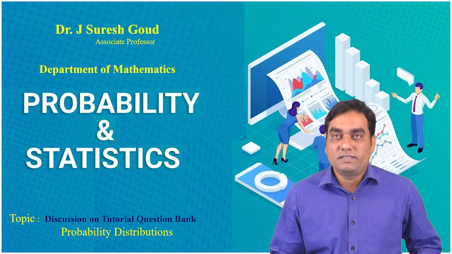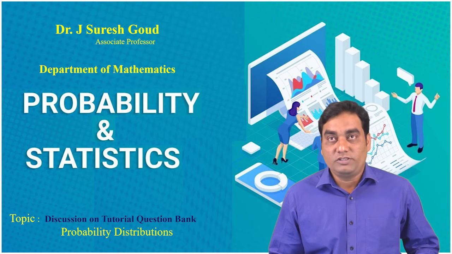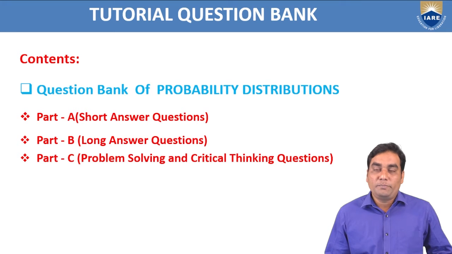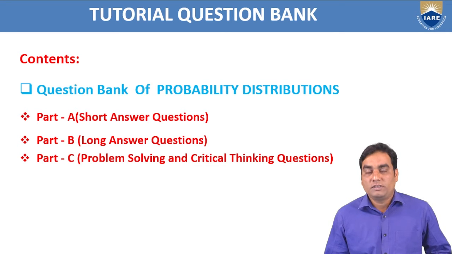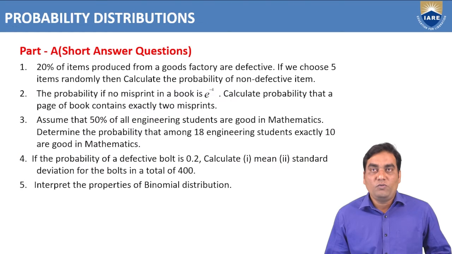Today we are going to discuss the question bank discussion on probability distributions. In the previous sessions we discussed the probability distributions in detail. Now we are going to discuss how the questions come in the examination for short answers, long answers, and critical thinking problems. So this we have divided into three parts: part A, part B, part C. Now we'll discuss part A problems.